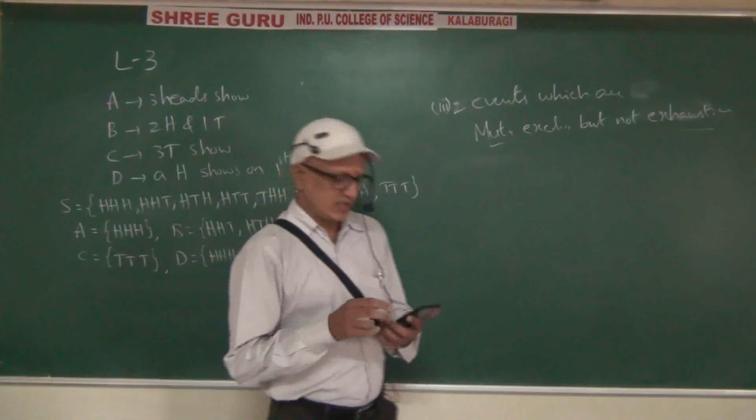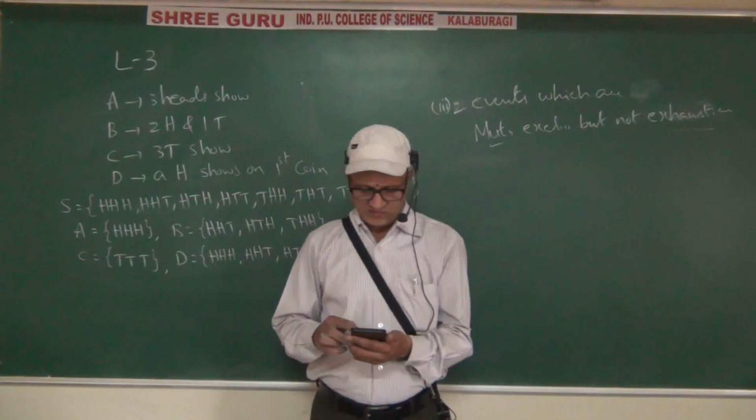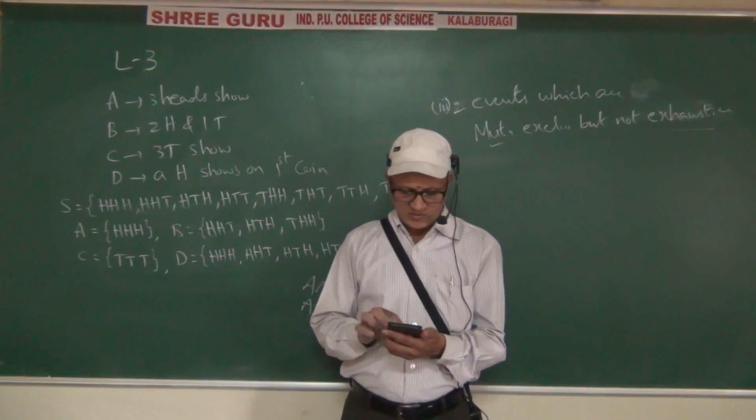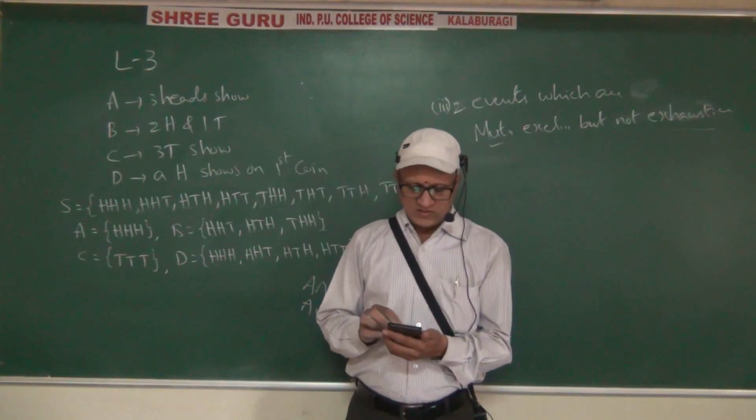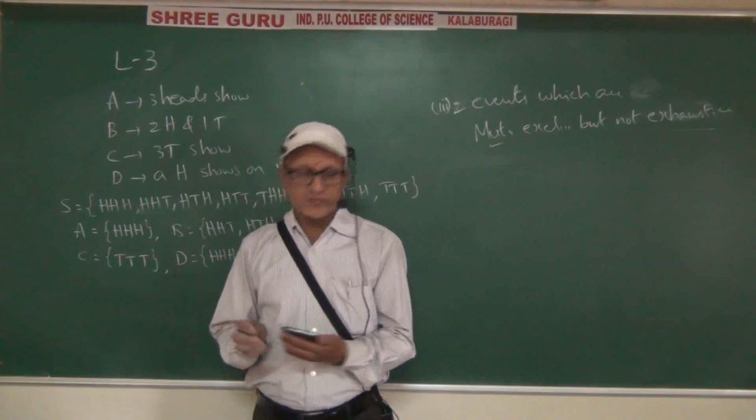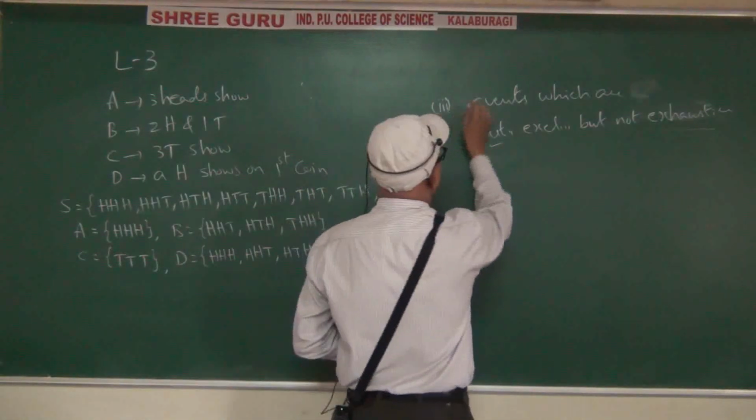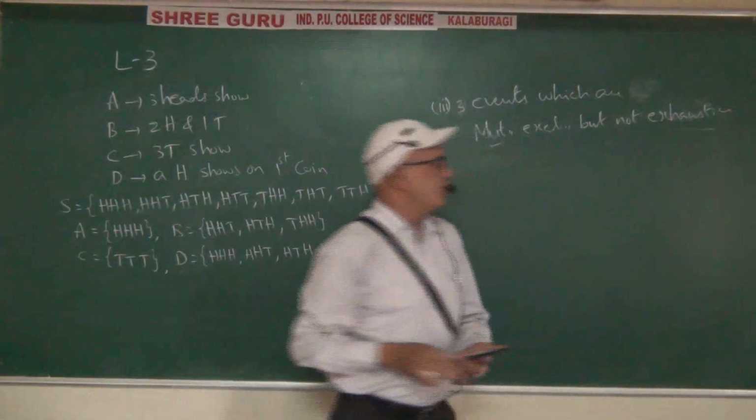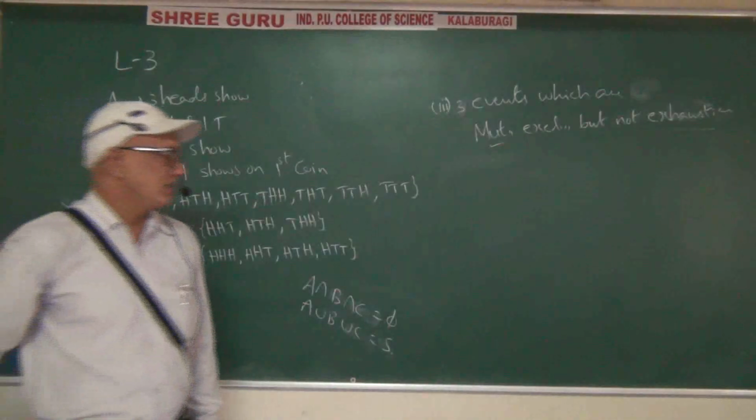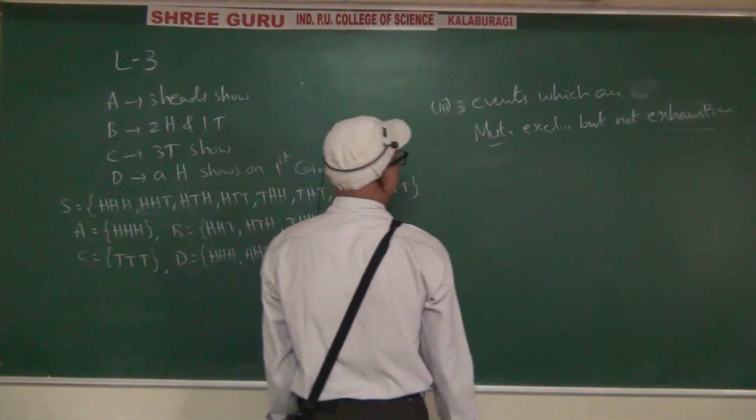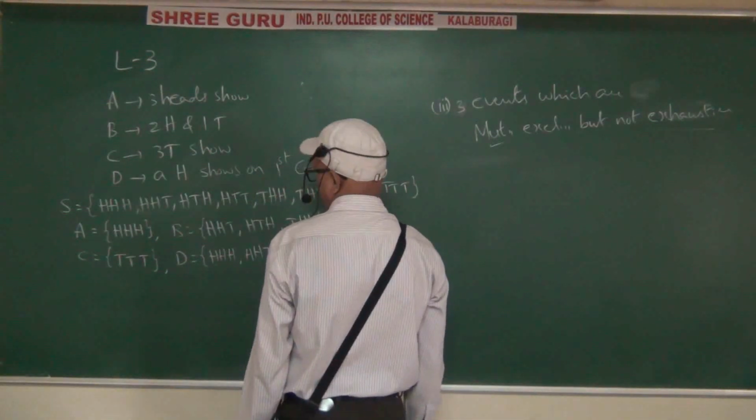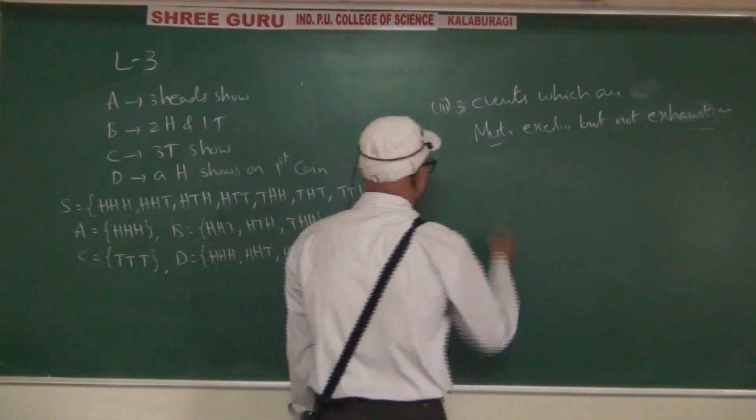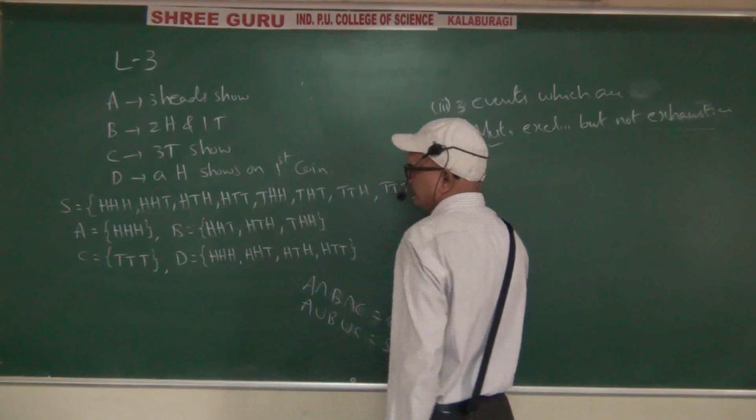And the fifth sub question is three events which are mutually exclusive but not exhaustive. Three events which are mutually exclusive but not exhaustive. Let us consider.